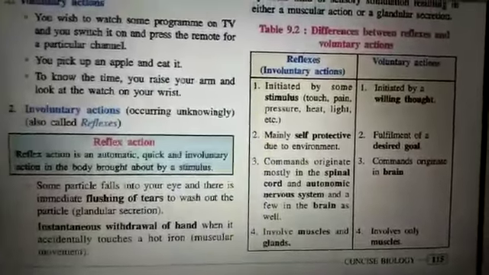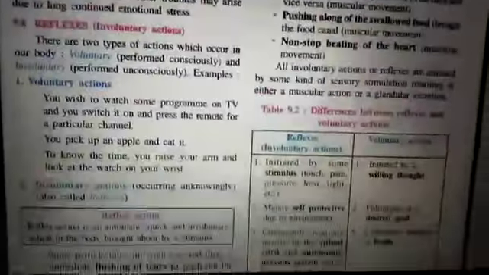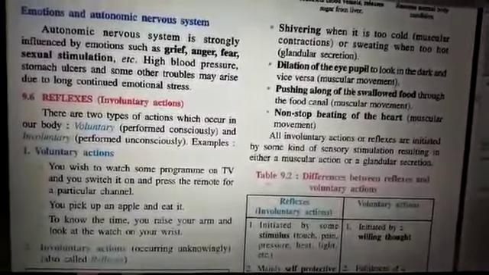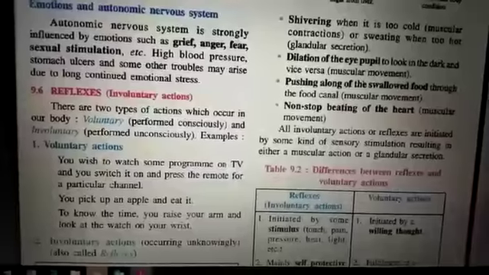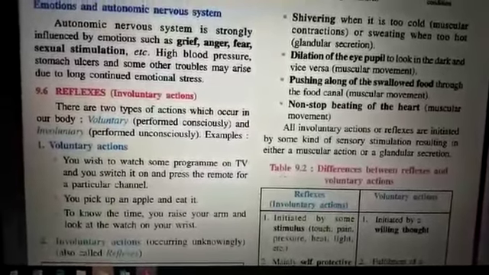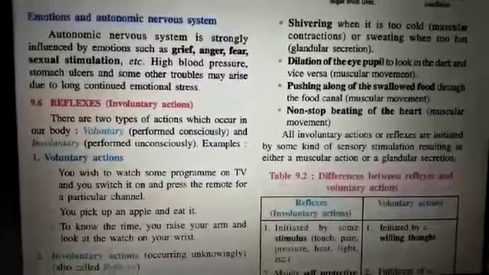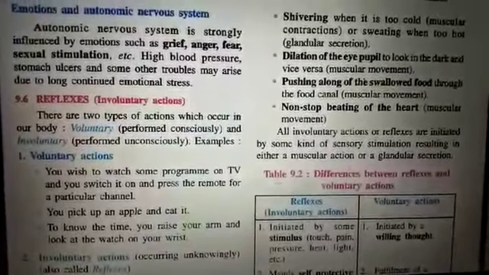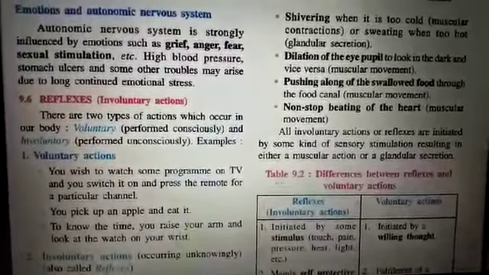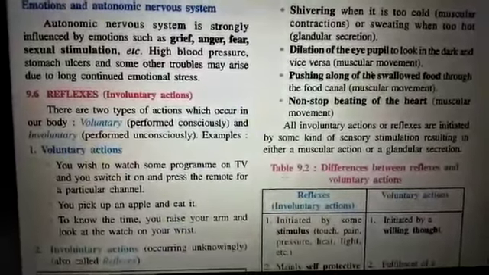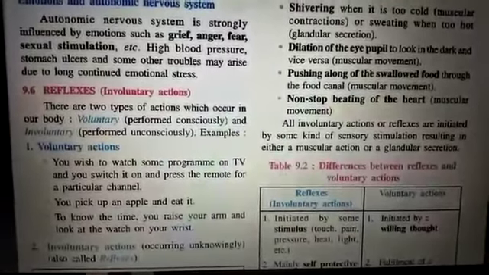You might have observed this many times. When you touch a very hot thing, immediately your hand is pulled up. Then shivering when it is too cold, muscular contraction, because you make yourself contracted and keep aside for a short period of time so that you can get the warmth of your body. Sweating when too hot, glandular secretion. Sweating is carried out with the help of two glands present on the surface of the skin, or you can say the epithelial layer of the skin, that is sweat glands and sebaceous glands. Both are present. Sweat glands release the watery content, while sebaceous glands release the oily content.